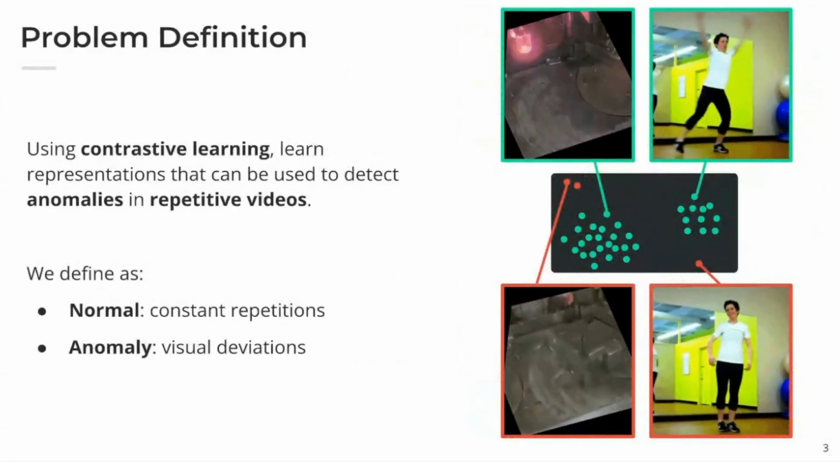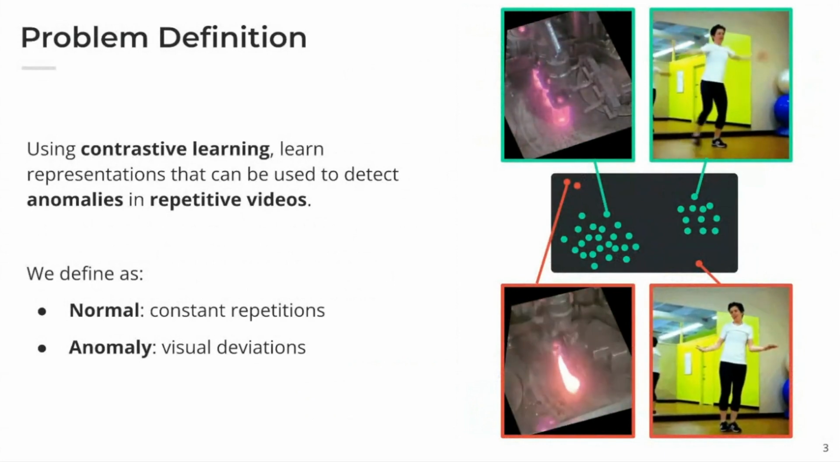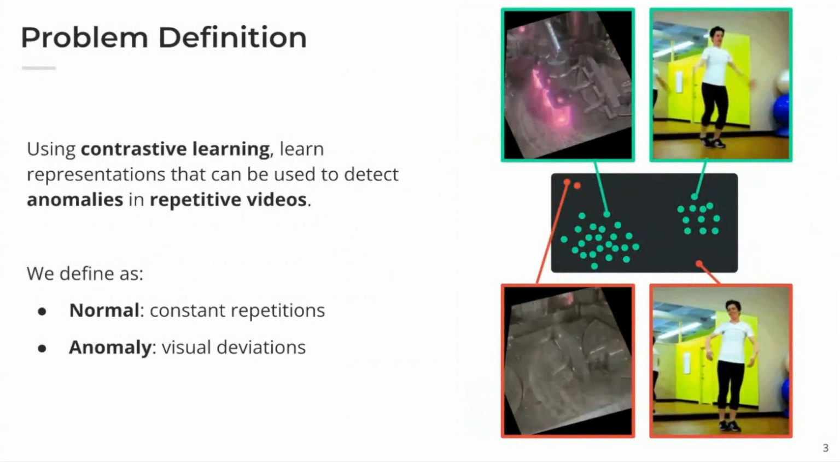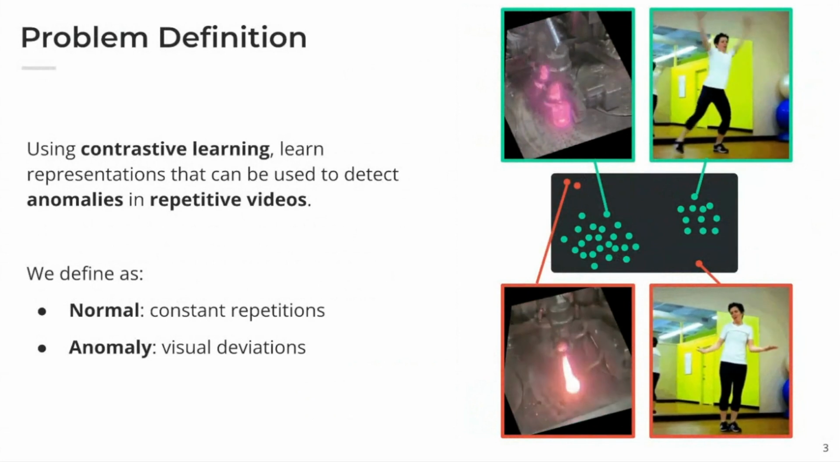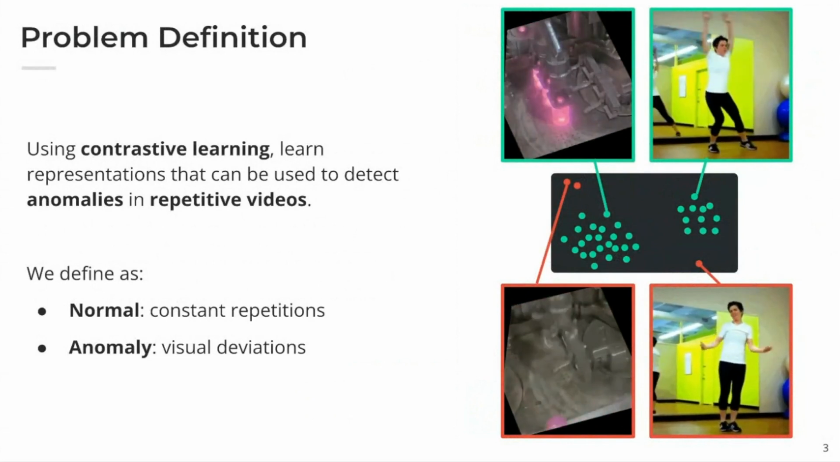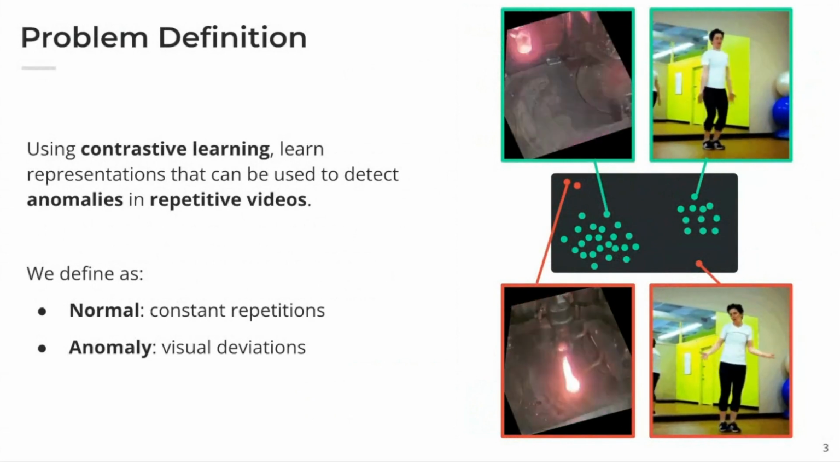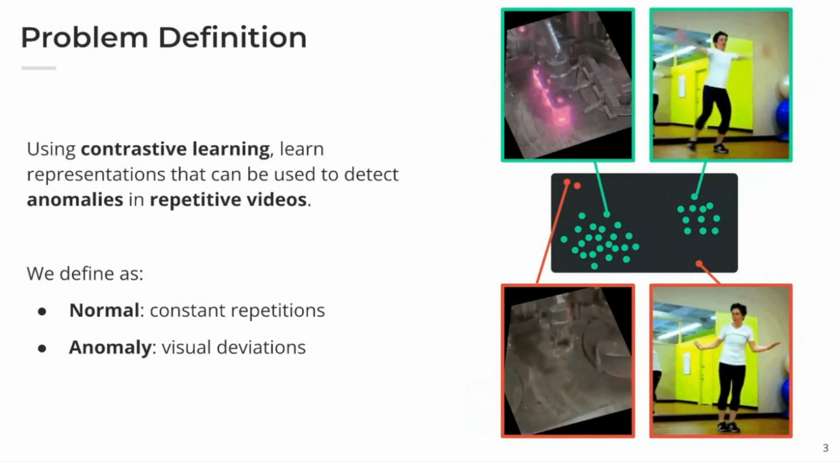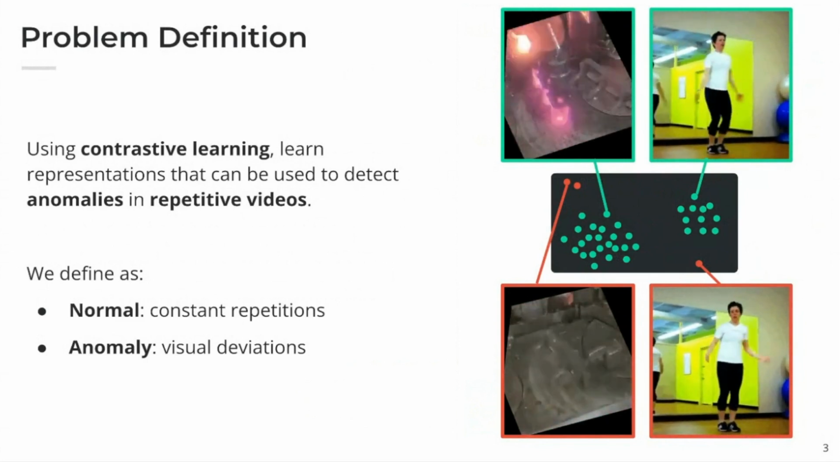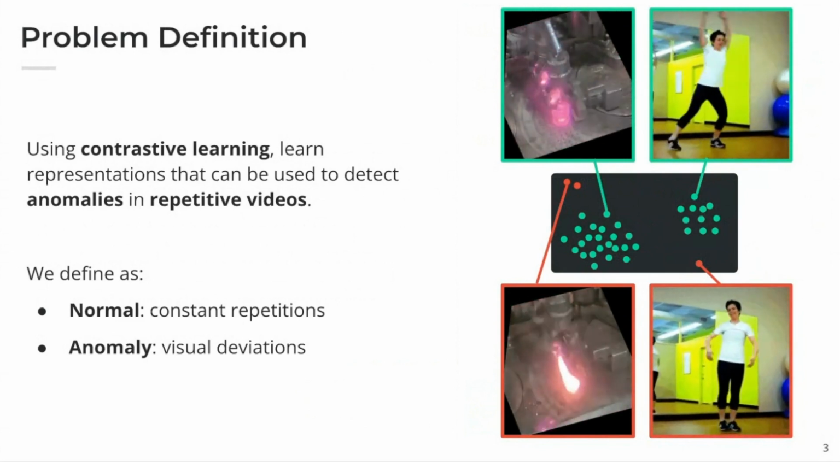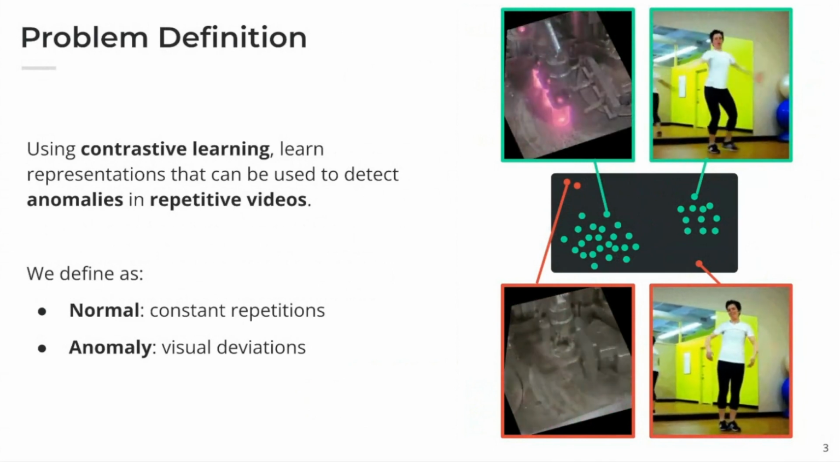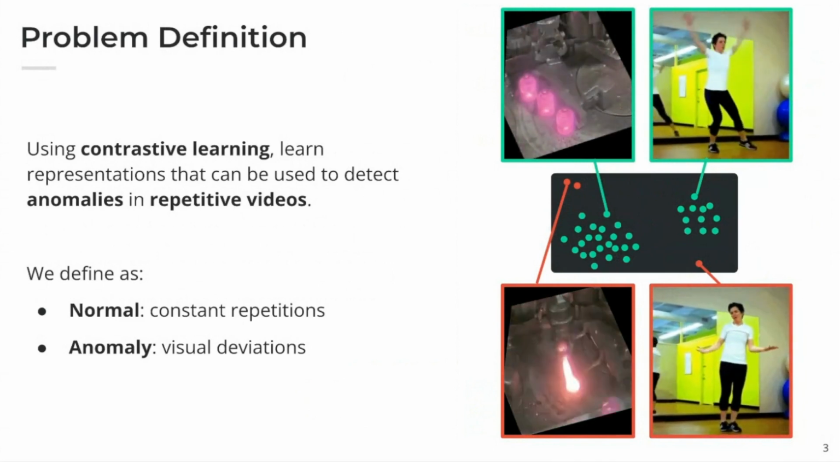In this paper, we addressed the problem of learning useful feature representations from repetitive videos with the final goal of performing anomaly detection. These repetitive processes usually present constant repetitions at regular intervals, and then we have some occasional deviations that break the cycles, as we can see below. The anomaly detection task consists of detecting these visual deviations.